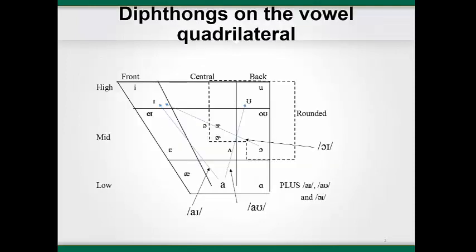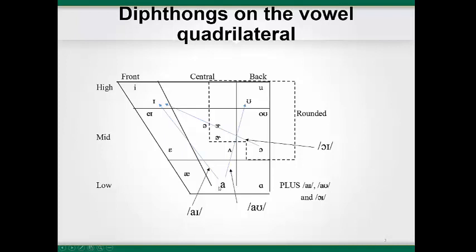The vowels in the word ride and how both start from a low central tongue position. A more front tongue position is used for the vowel in the word father. We use the version of the letter A, like the typed letter A, with the extra piece on top as the starting point for these vowels because this is the IPA symbol for a low central vowel. During the production of the vowel in the word ride, the tongue moves from the low central position towards a high front position as shown by the arrow. Feel the change in the position of your jaw and tongue while you say the vowel with me.